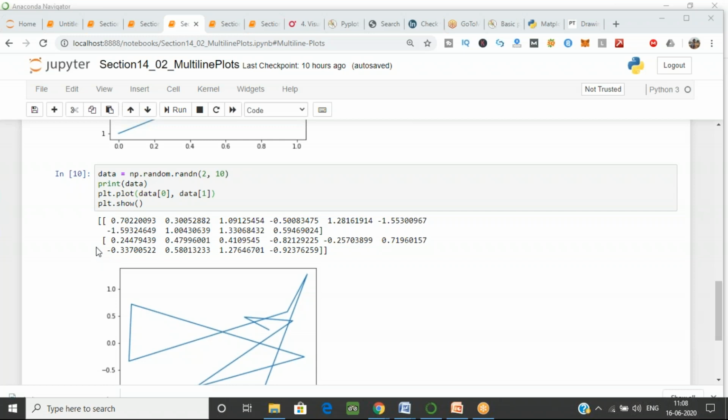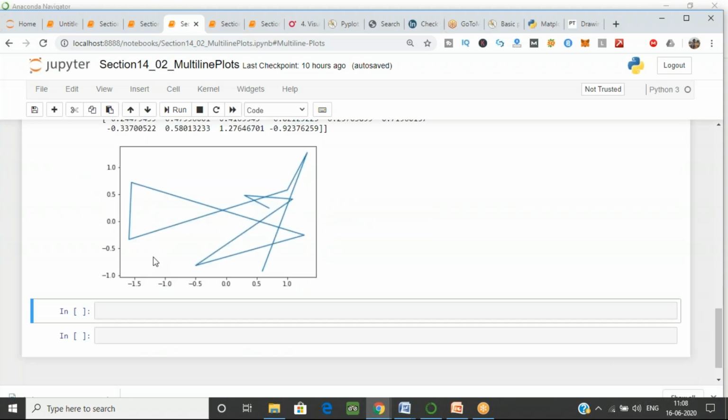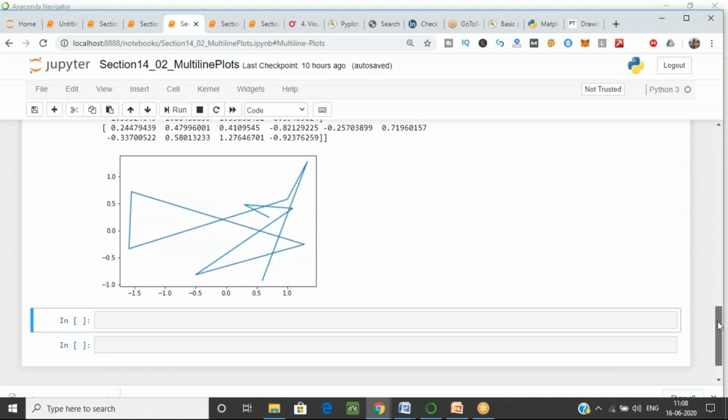This matplotlib is all about mathematics and statistics. So we are generating random values in 10 columns, and we just plot that value. It automatically decides what should be on the x axis and what should be on the y axis. You can see this line is very unstructured, or we can say we don't understand it, because the values are generated randomly. It's not a straight line that we are getting.